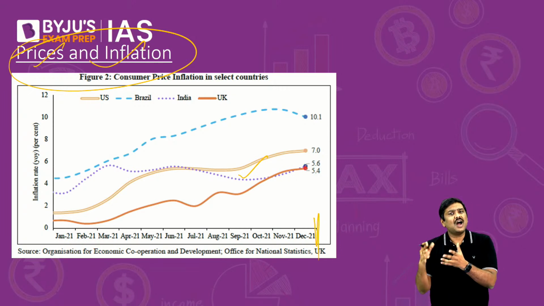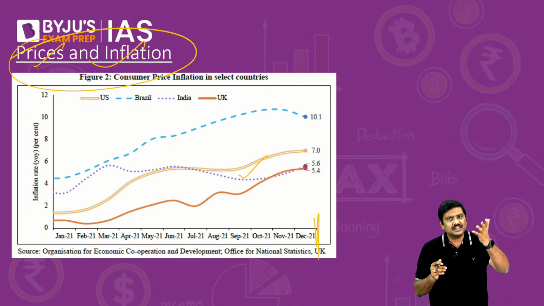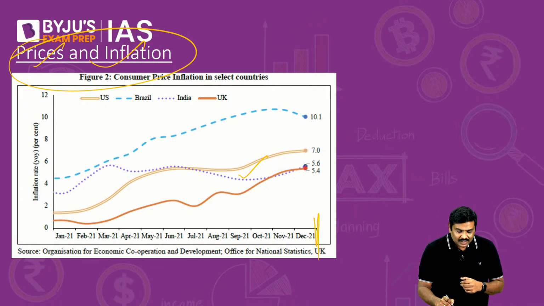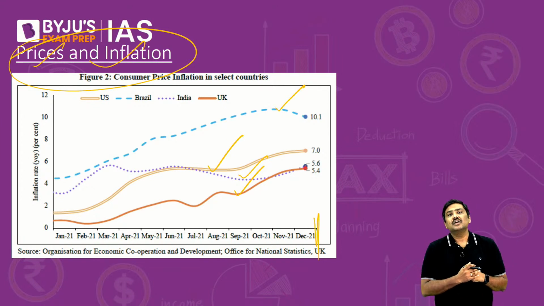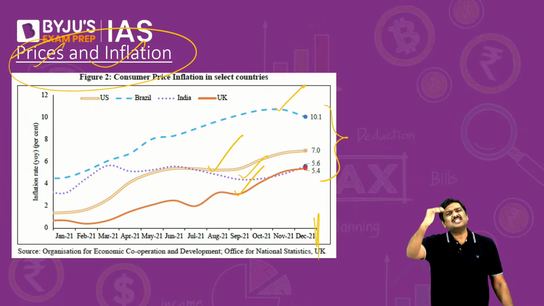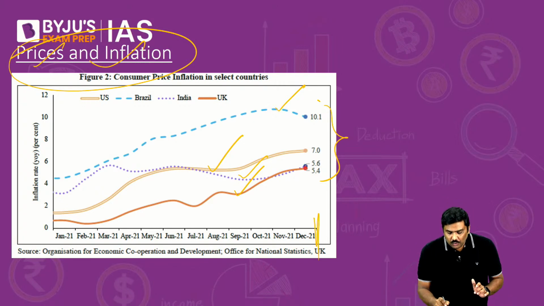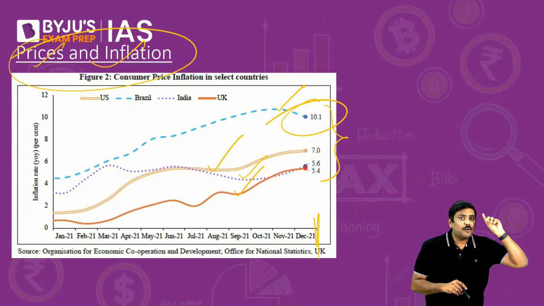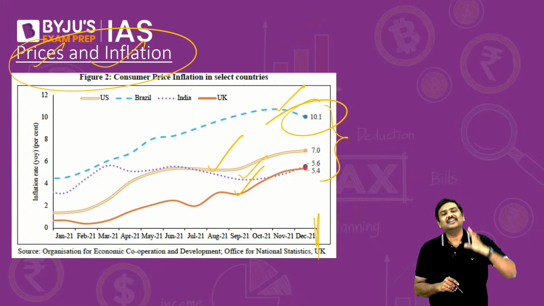CPI is also higher, food inflation is higher, core inflation is higher. But more importantly, what you need to infer from the graph is that certain countries such as the USA, the UK, or for that matter India's peer, Brazil, have been experiencing a higher rate of inflation. There has been a sudden spike in the inflation rate. If you have been reading the newspaper, you will know this. The USA has been experiencing the highest rate of inflation in the last 30 years. And the day before yesterday, the inflation rate reported in the UK was the highest in the last 30 years.